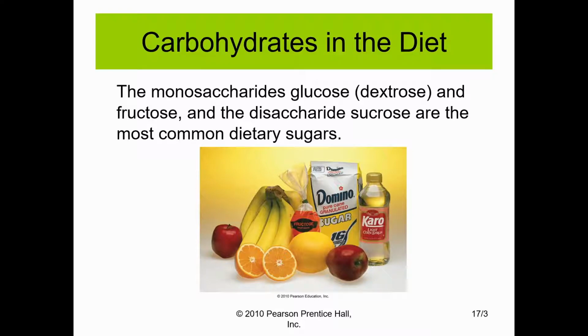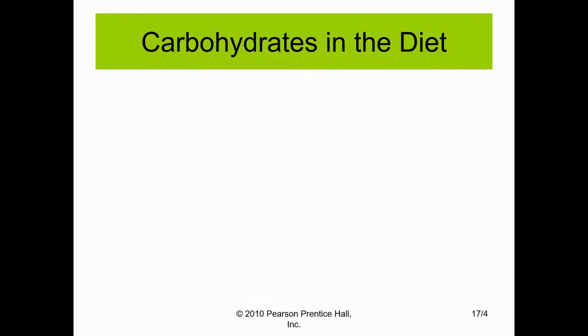The monosaccharide class, mono stands for one, are our simple sugars. These are going to include regular pure cane sugar, corn syrup, as well as the sugars that can be found inside fruits. Disaccharides are two sugar units. These include sucrose.